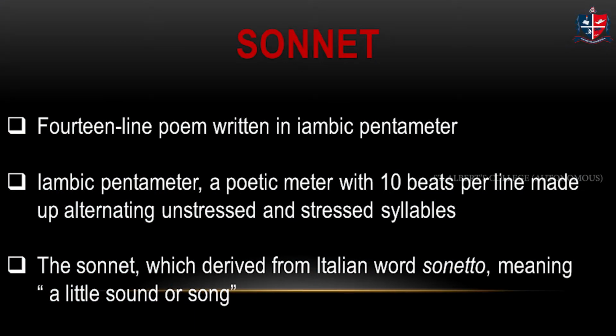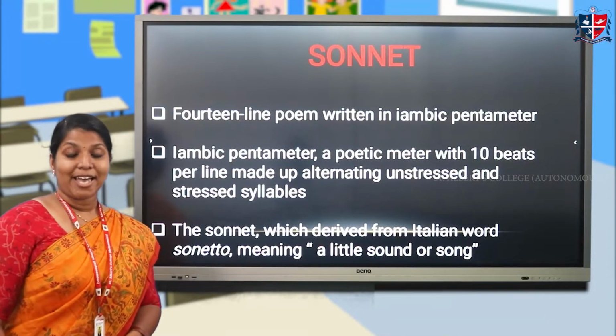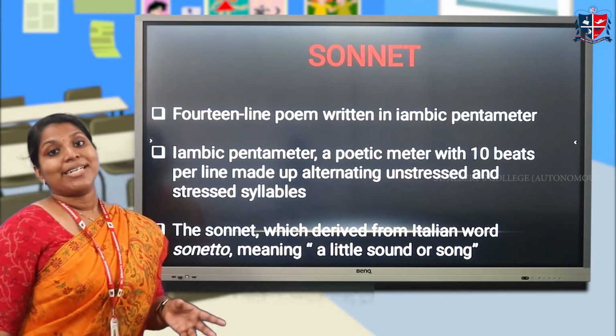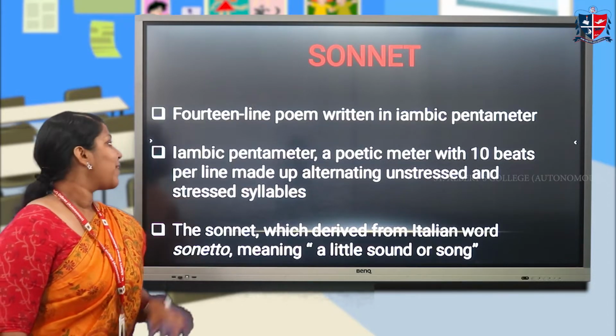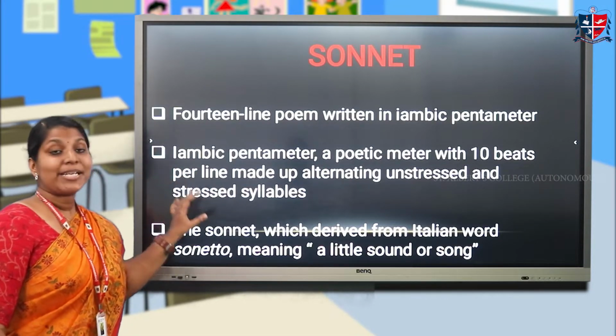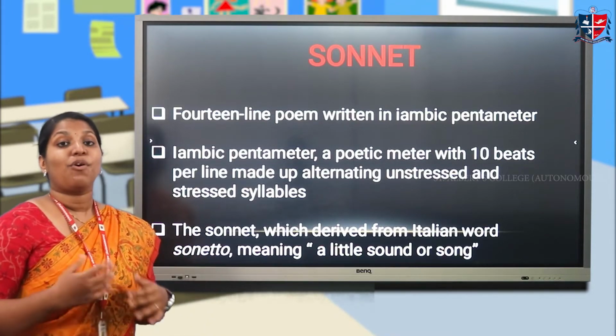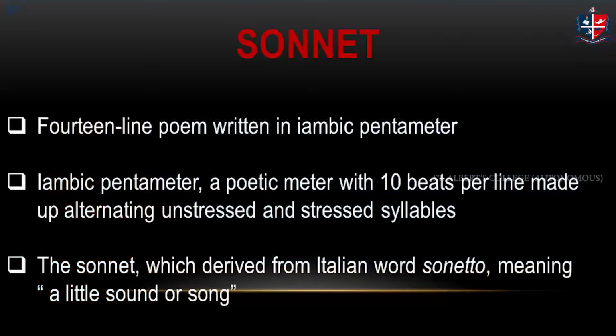So, about the sonnet. A sonnet is a 14-line poem written in iambic meter. It is written in 14 lines, and in iambic pentameter. Iambic pentameter means it consists of 10 beats, following a pattern of stressed and unstressed syllables.